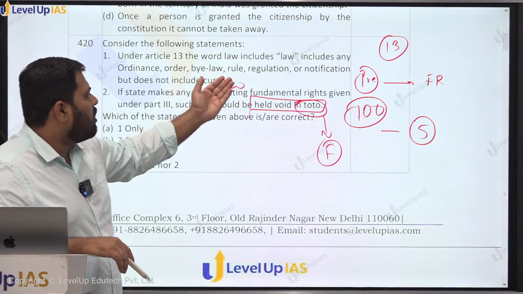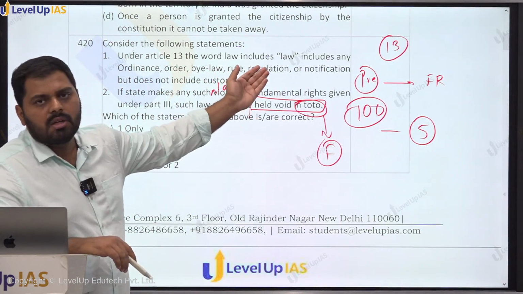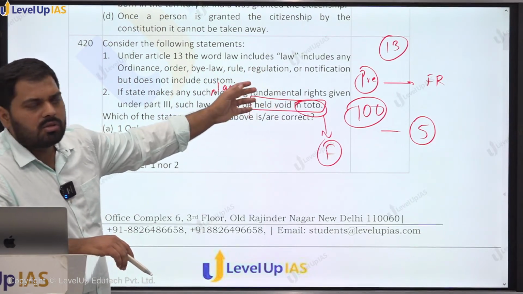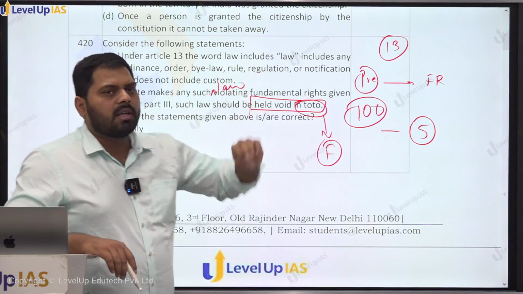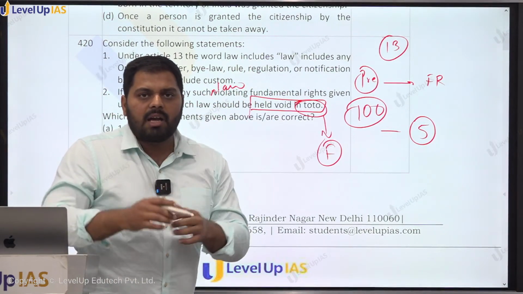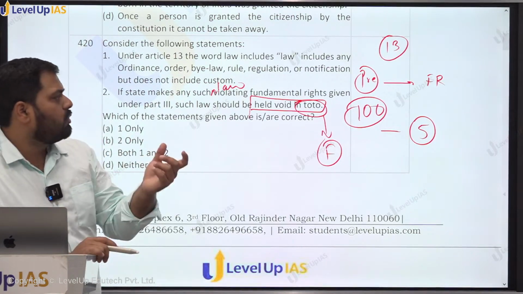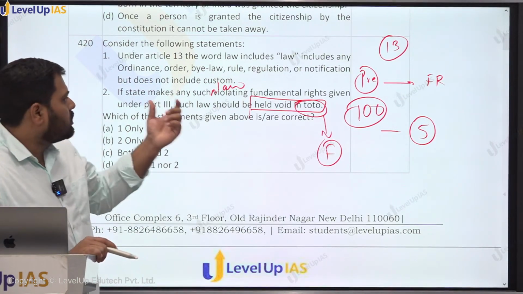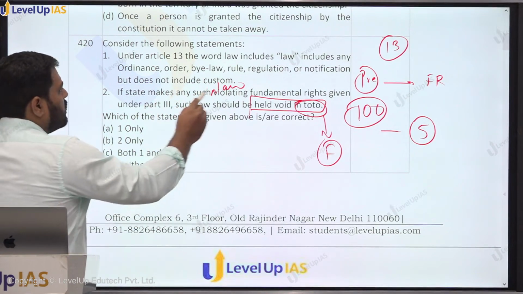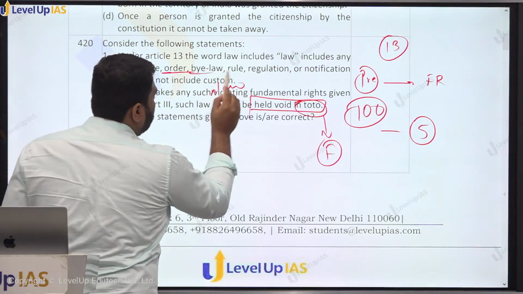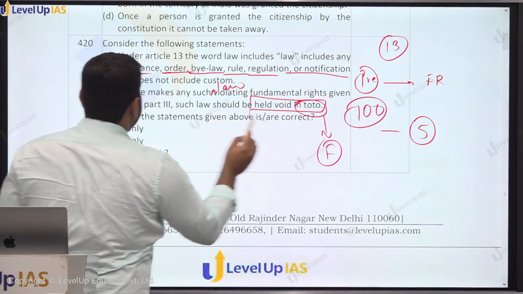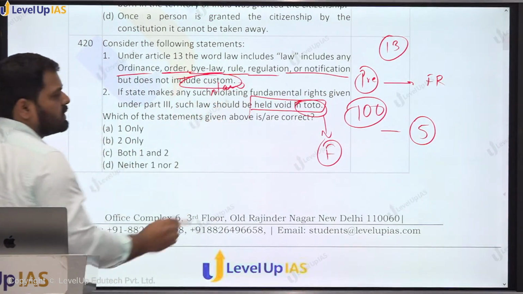Then orders, bylaws, regulations; you might have heard about the SEBI regulations, RBI regulations. So these are the laws which are made by the executive. So क्या Article 13 के अंदर law का मतलब सिर्फ law made by Parliament है, or does it include anything else? So it includes all these things. The law includes ordinance, order, bylaws, rules, regulation, notifications, and it also includes the word custom.